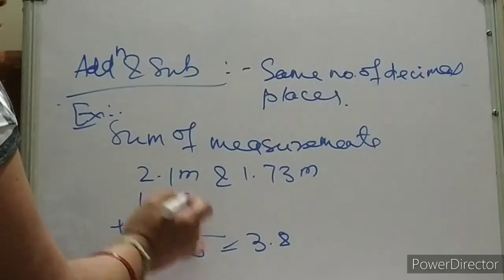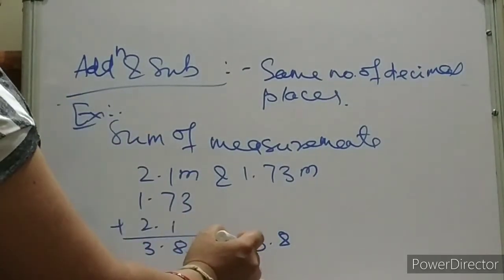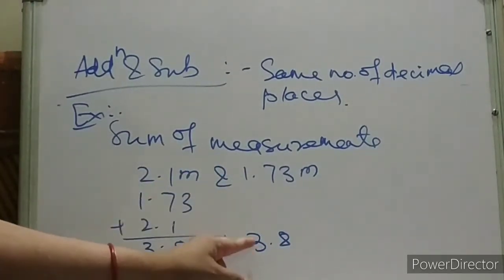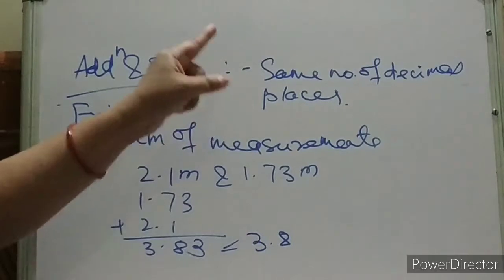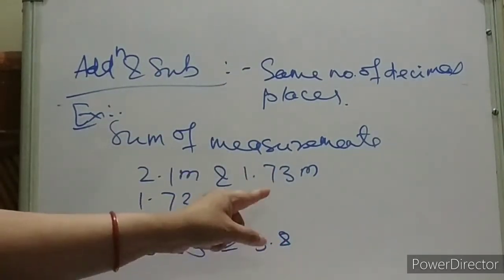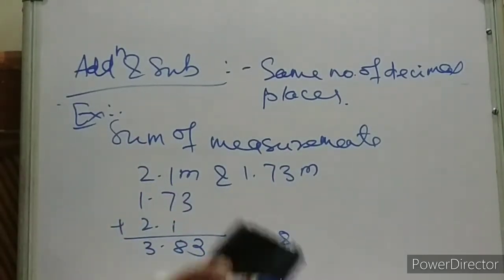How many? Here 2 digits are there. Here only 1 digit is there. That means our final result will be 3.8, and mind it, this result has to be rounded off. Okay? Let us try to understand with another example.